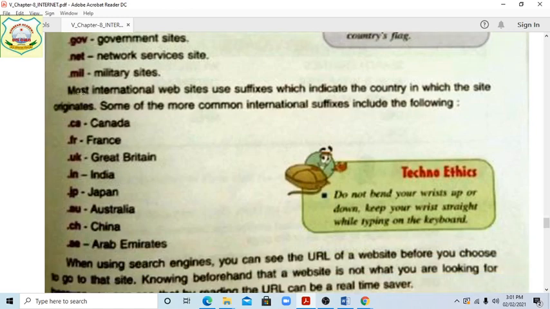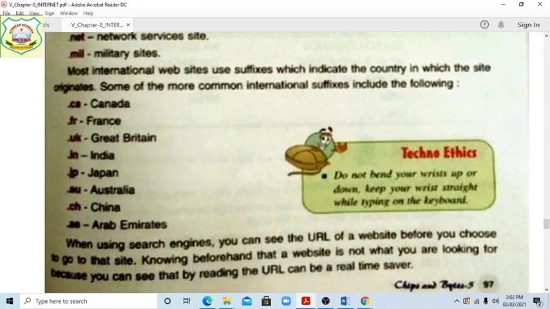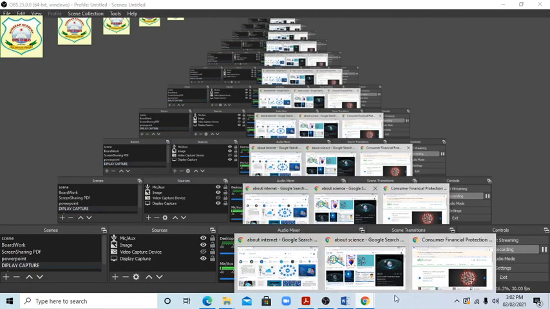Now we just talk about the students. Most international websites use suffixes which indicate the country in which the site originates. Some of the more common international suffixes. Suffix means that's the last word. If .ca is given, Canada. In India there is .in given for India. .uk Great Britain, .fr France. I am showing students.